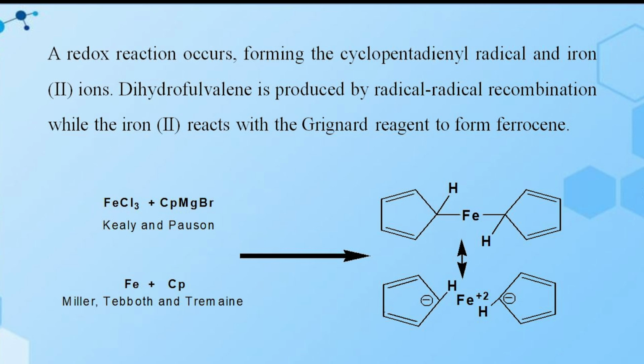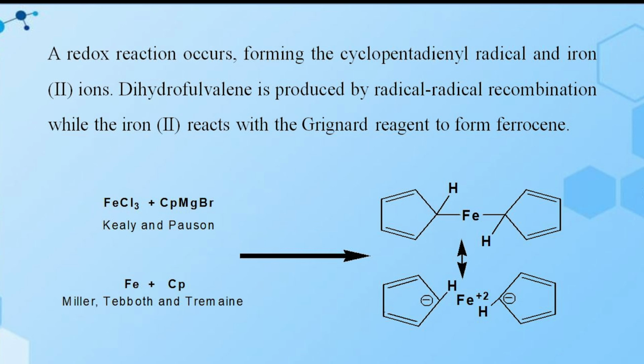The dihydrofulvalene is produced by radical-radical recombination, while the iron(II) reacts with the Grignard reagent to form ferrocene. The reaction is FeCl3 plus cyclopentadienyl magnesium bromide, you get the compound.